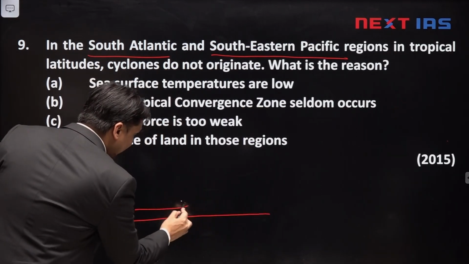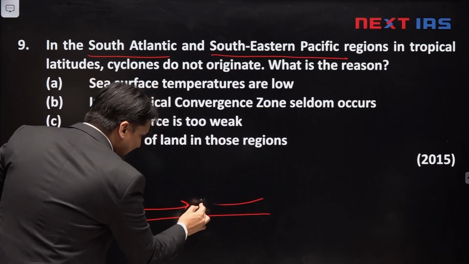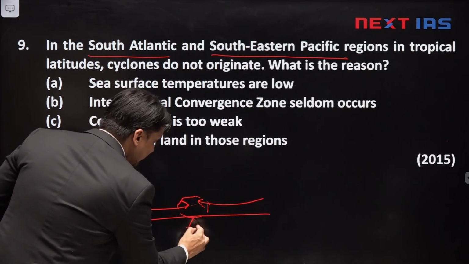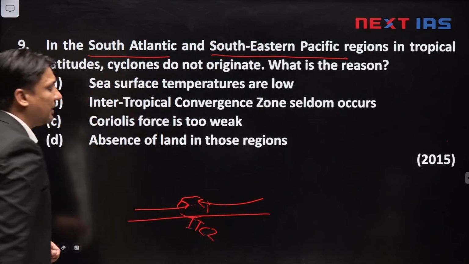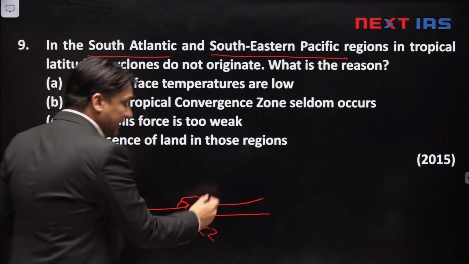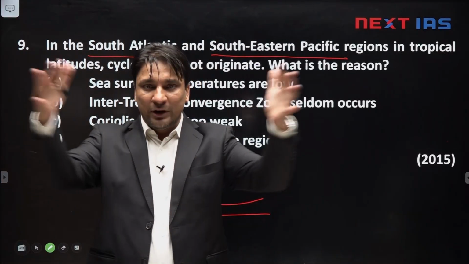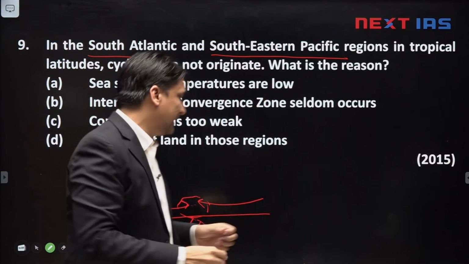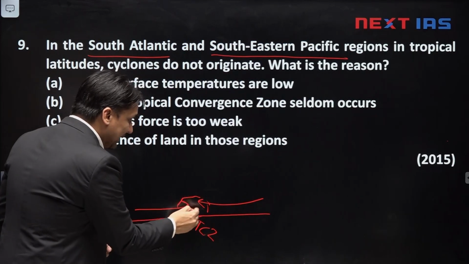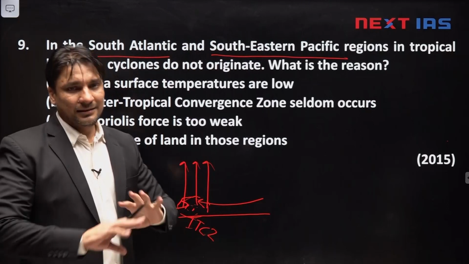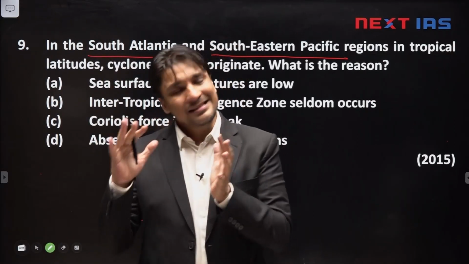This is trade wind of northern hemisphere. This is trade wind of southern hemisphere. And this is called as ITCZ, Intertropical Convergence Zone. The trade winds bring a lot of humidity and heat from surrounding areas and accumulate this heat in ITCZ. So, ITCZ is the area of formation of ascending currents, thunderstorms and tropical cyclones.